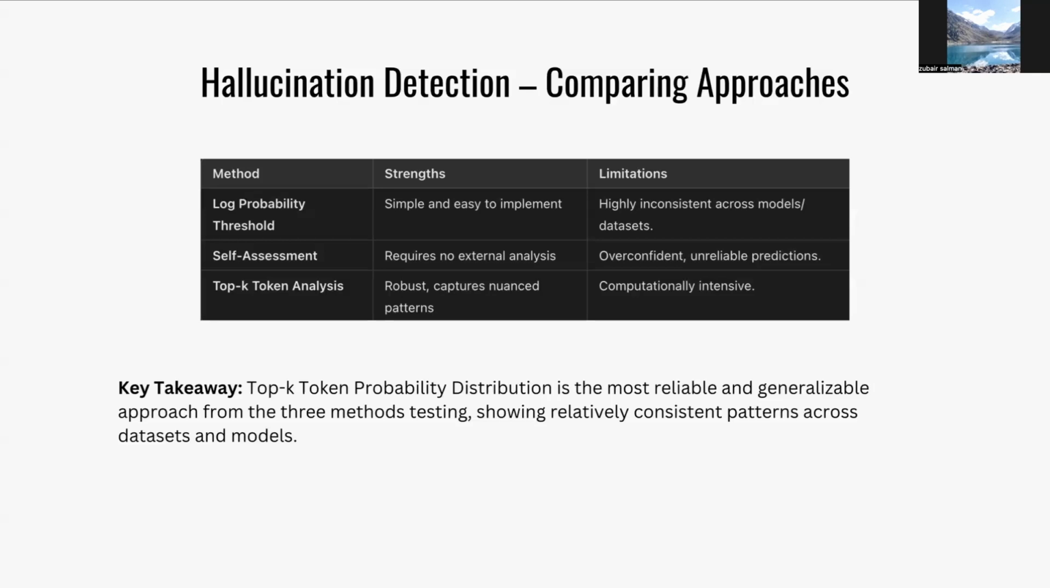The most promising method was the top K analysis method, where we studied distributions of the top K token probabilities. This was both robust and captured nuanced patterns, which were able to detect hallucinations across models, but also within the same model across datasets. The only limitation is that it adds additional computation to generate these top K tokens rather than just one.